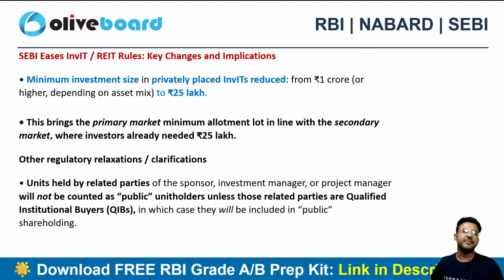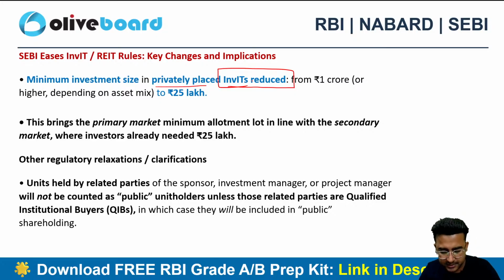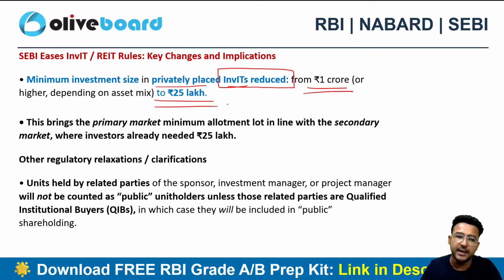The first one, SEBI eases Infrastructure Investment Trust, Real Estate Investment Trust rules. Let's discuss the key changes. They have altered the minimum investment size here. The minimum investment size has now been altered in the privately placed InVITs. I'm just talking about the Infrastructure Investment Trust. Earlier we used to have a limit of 1 crore, now we have just 25 lakhs. That is the minimum investment size, not in publicly placed, in privately placed, right? Infrastructure Investment Trust. So that's the very first thing.